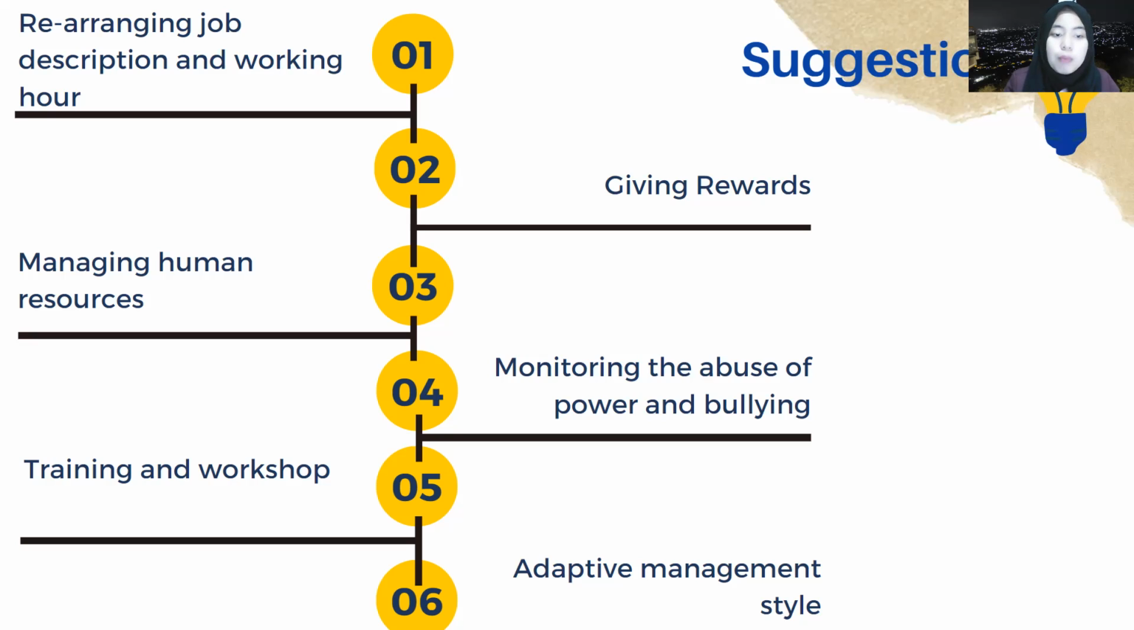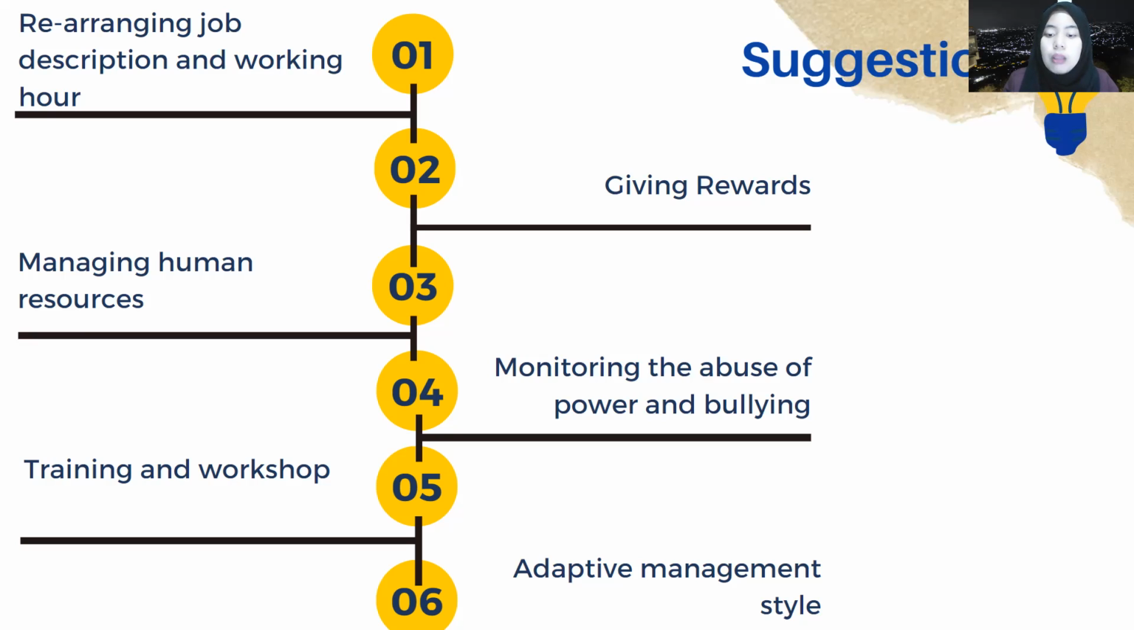And then fifth is about training and workshops. Training and workshops give not only skills and knowledge for the employee, but also some satisfaction, because the employee thinks that the company is not only thinking about the output that they can get from the employee, but the employee can also get benefits from the company, such as training and workshops that can enhance the knowledge and the skills.